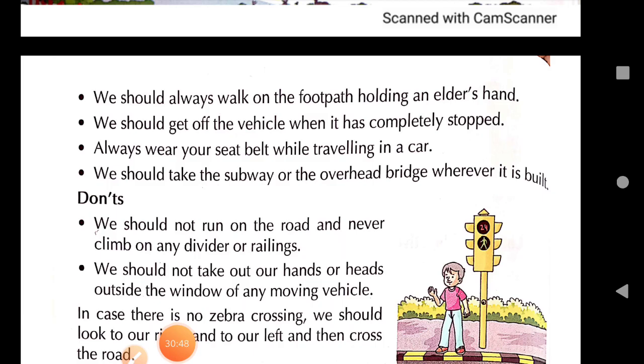So today I've told you about some basic safety rules which you must follow to keep safe. These were the do's of road safety. In my next video, I will discuss the don'ts. That means what all you should not do while walking or while crossing the road. And then I will show you certain basic traffic symbols and road safety symbols.